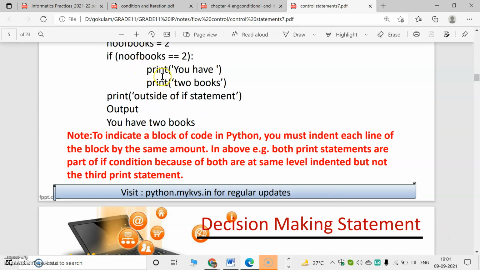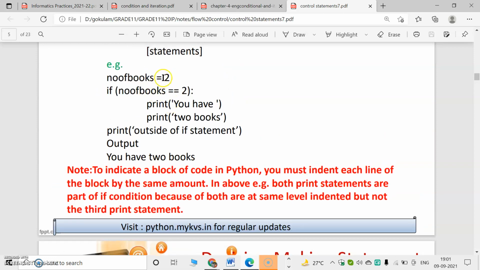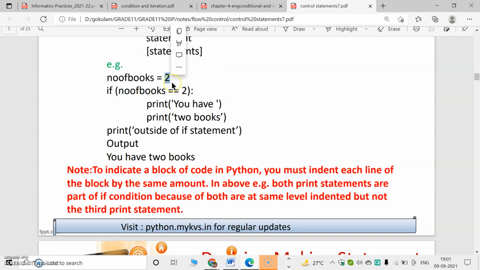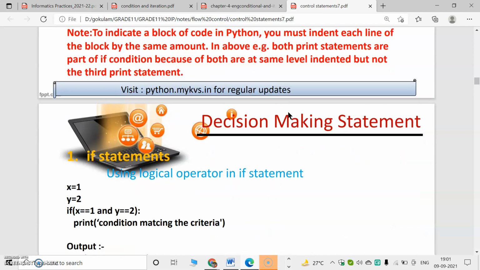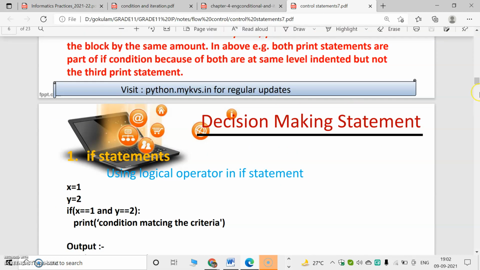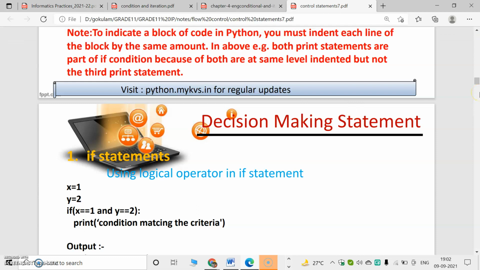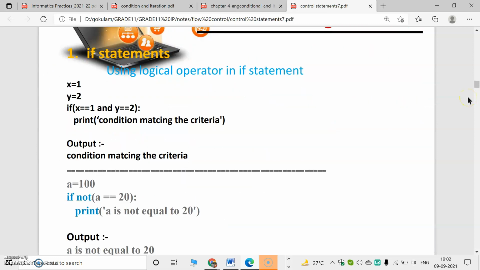So this part is inside if. That means if our condition is true, this part will work. Otherwise, this part will not work. For example, if we had given the number of books as 1 or some other value, this part will not work. Only the statement outside of if will print. So this is a simple if. We are checking a condition by using the if statement. Inside if we give a condition. If our condition is true, then the indented block will work. If our condition is false, that block will not work.